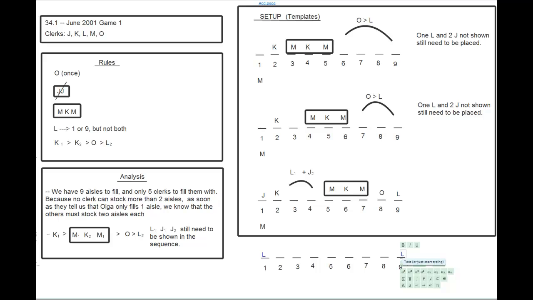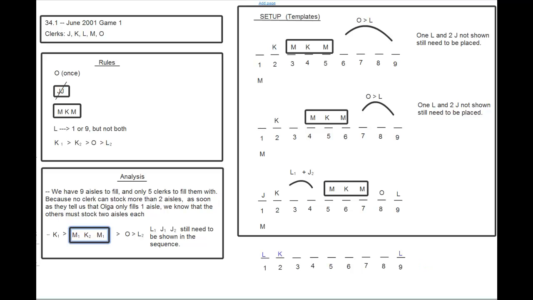Since they've completely changed the rules, I'm not going to try to use the templates necessarily. I'm just going to go ahead and put Larissa in 1 and 9, and I'm going to put K in 2. One good thing about this question is that they gave us the exact placement of Larissa, so that makes our life a little bit easier. And K's in 2, and now we have the MKM block.